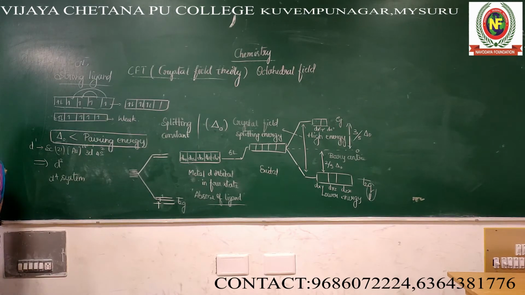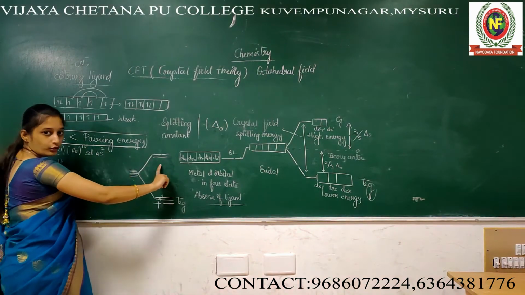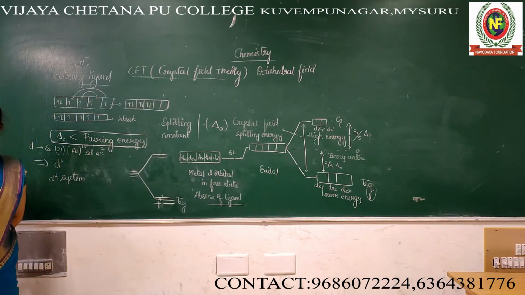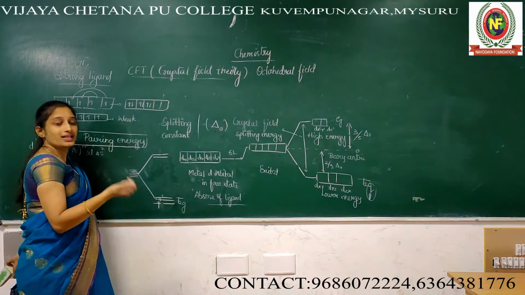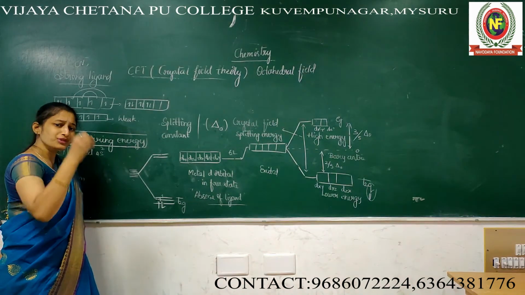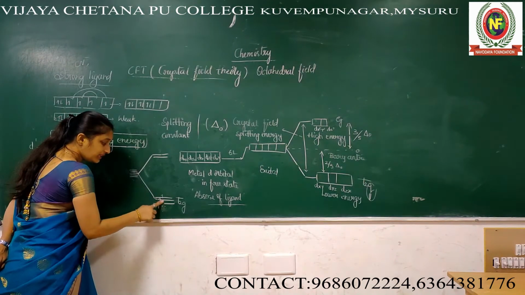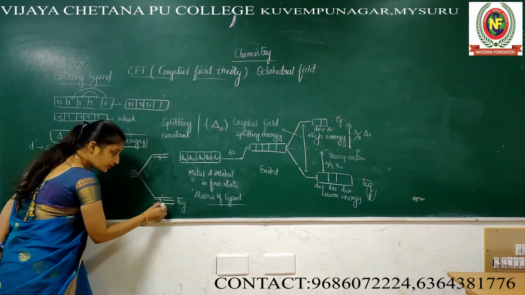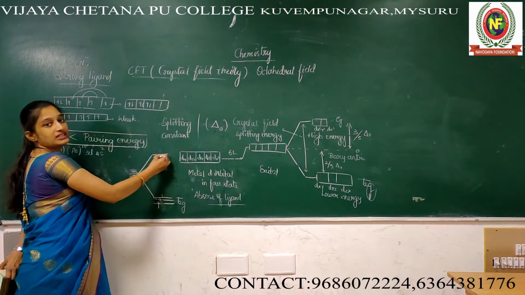It's very simple. See, delta naught, difference is there, no? Comparatively the difference, pairing energy. Understand very clearly. To pair, we need more energy. Which means in order to keep the electron here, I am going to spend more energy. But it is easily shifted towards here. It is very difficult to put an electron here, but this electron easily jumps here.